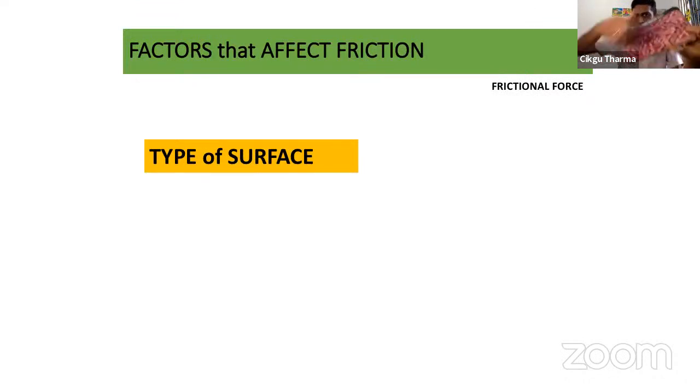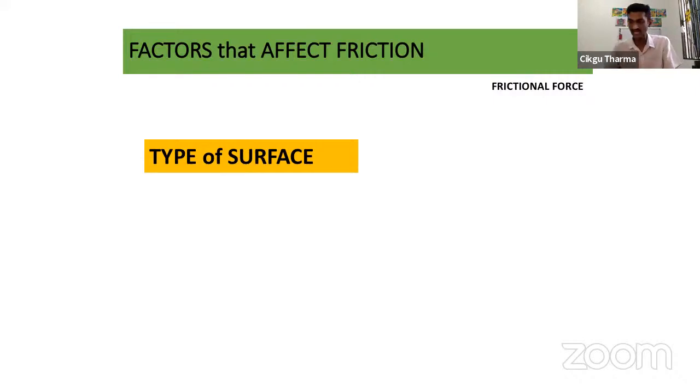Another surface, let's say I take this pencil box. This is also a surface. Will the car move at the same speed on the two surfaces? No, because different surfaces will produce different friction.